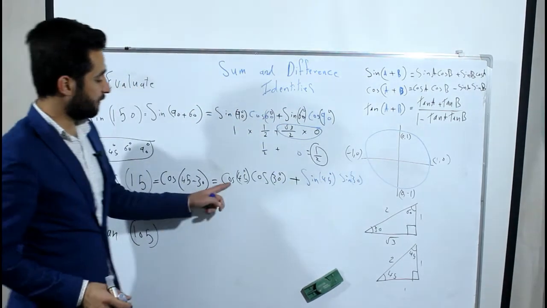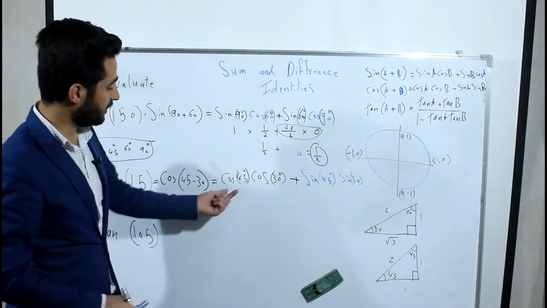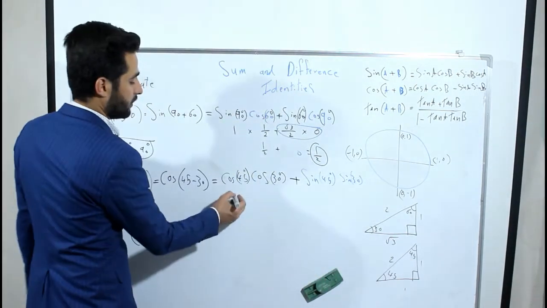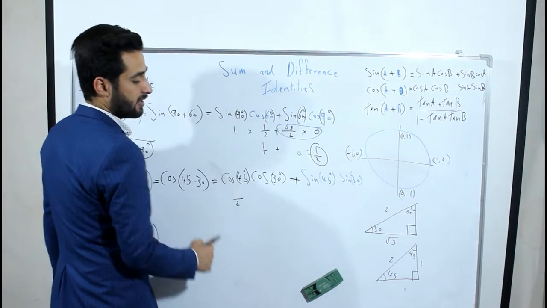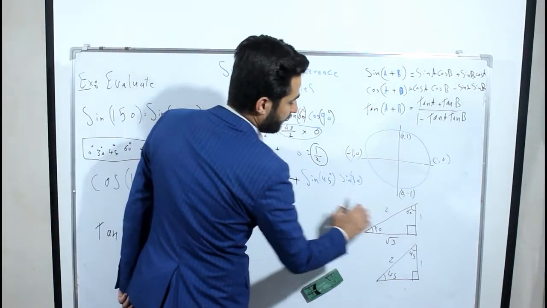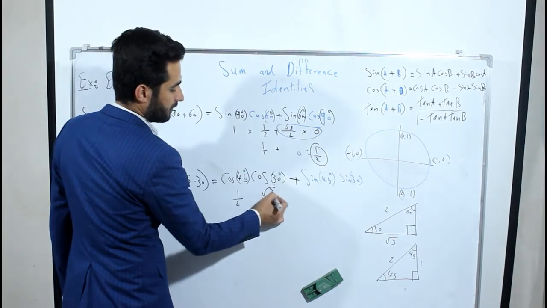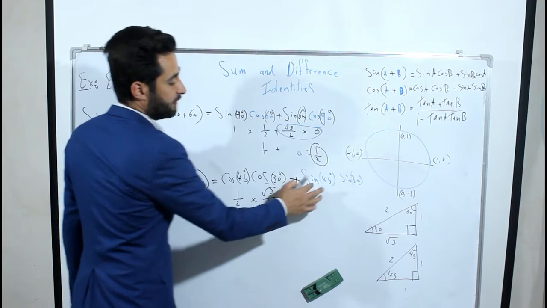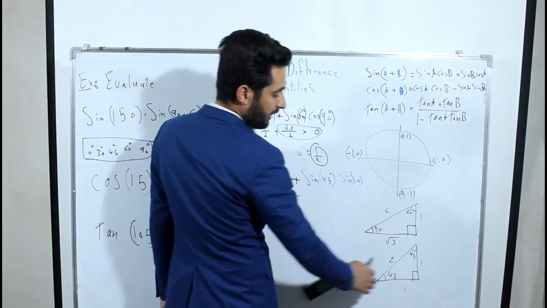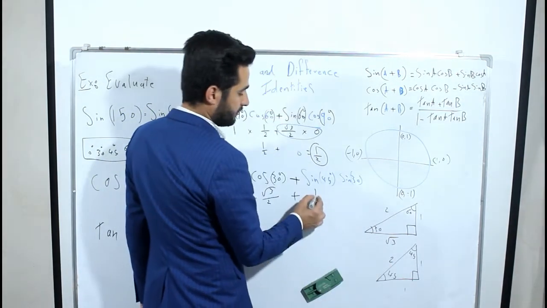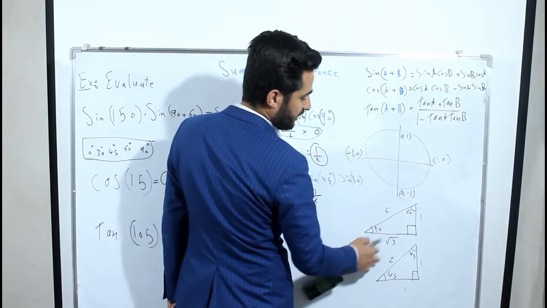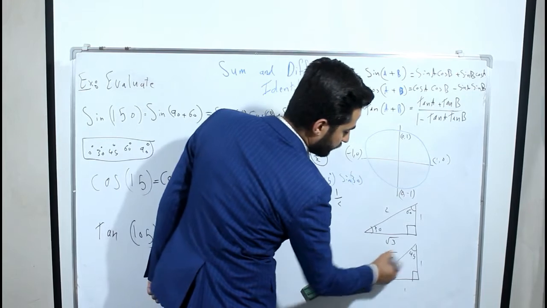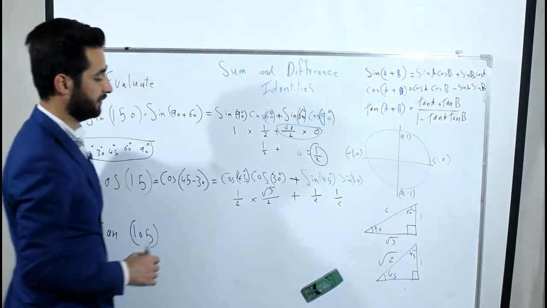Then, what is cosine 45 now? Let's find the angles. Cosine 45 is 1 over square root of 2, so easy. Cosine 30 is square root of 3 over 2. And then we multiply between them, of course, plus sine 45 is 1 over square root of 2, and sine 30 is 1 over 2. Sorry, we have square root of 2 here, not 1 over 2.